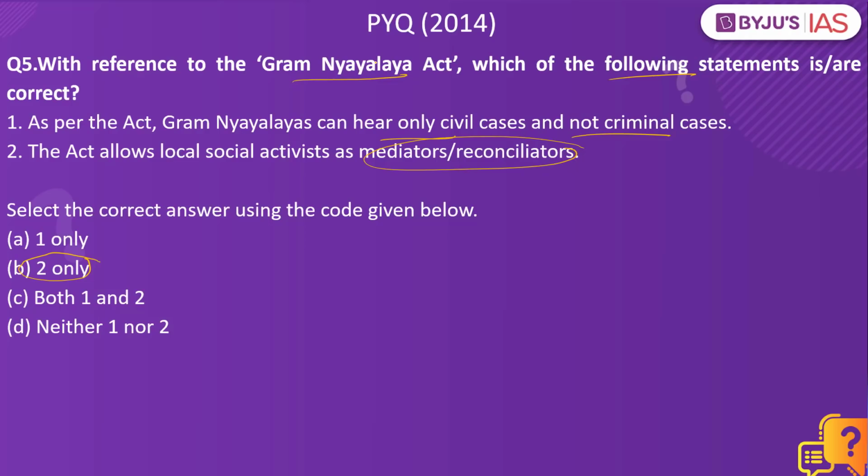As the very name denotes, it is Gram Nyaya Alaya, which means there would be establishment of the village court at the panchayat level. Who has the power to establish it? This particular power has been given to the state government, and they have been vested with this particular authority. After they consult the High Court, they can go ahead with the establishment of these Gram Nyayalayas.